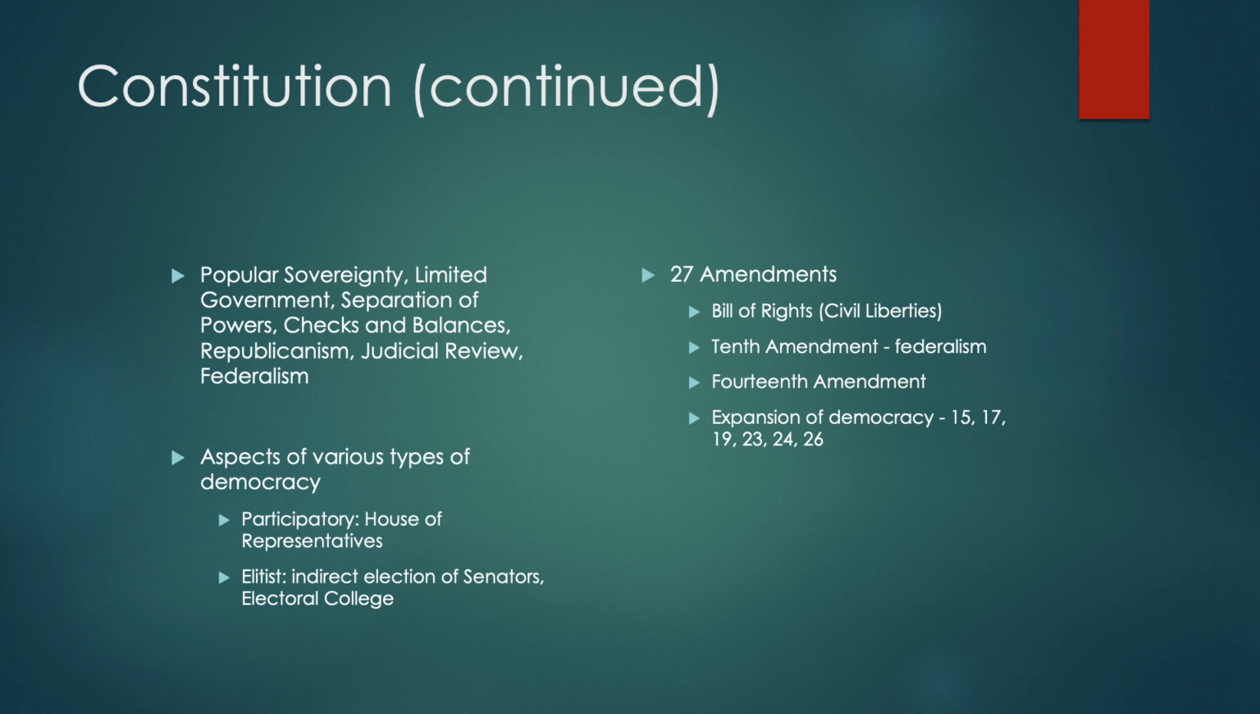You also will need to know the 27 amendments for the AP exam. Now, it is unlikely that you'd ever be asked to name all 27, but let's talk really quickly about some of the big ones. Number one, of course, is the Bill of Rights, the original 10 amendments. These deal with primarily civil liberties. You have your First Amendment with your freedom of speech and petition and religion and so on and so forth. You have your amendments that deal with the rights of the accused, the Fifth and the Sixth, so on and so forth.